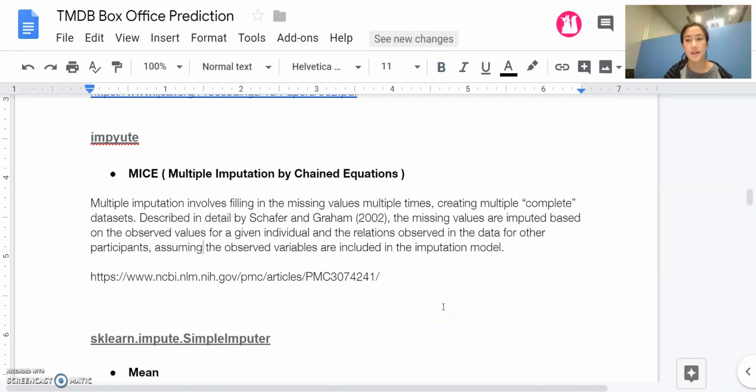MICE imputes based on the relation observed in the data with any other features, like how the features are correlated with each other. But MICE is different from iterative imputation in that it fills the missing value multiple times, creating multiple complete data sets.